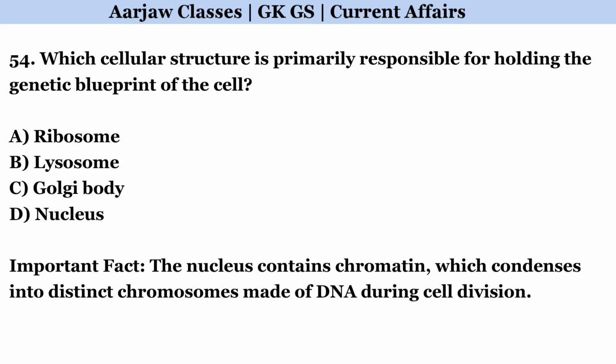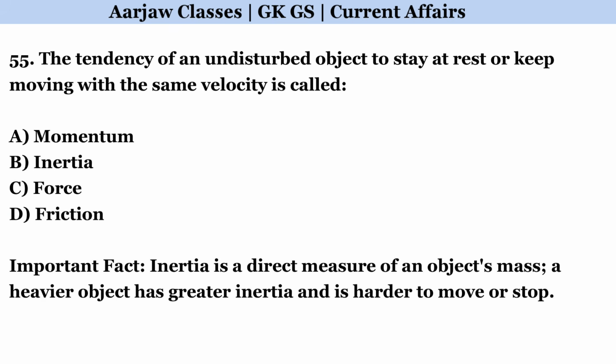Which cellular structure is primarily responsible for holding the genetic blueprint of the cell? Correct option is D. Nucleus. The tendency of an undisturbed object to stay at rest or keep moving with the same velocity is called. Correct option is B. Inertia.